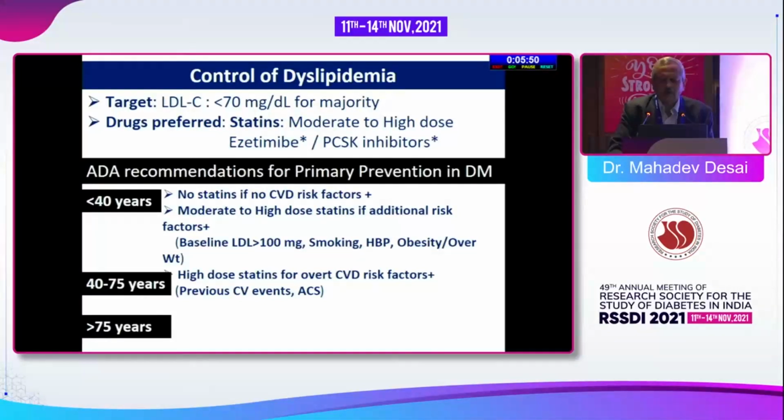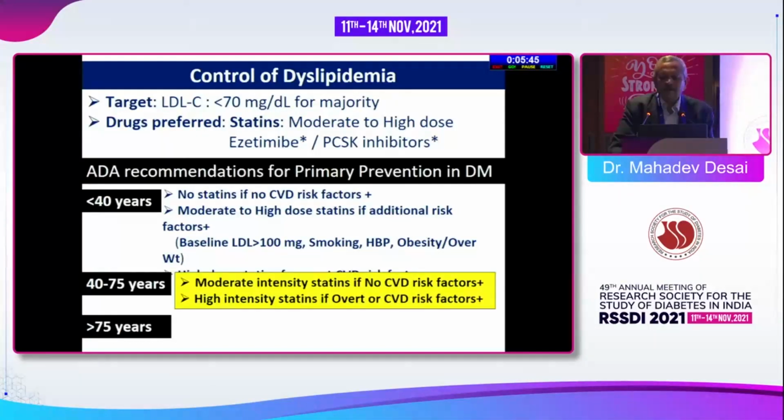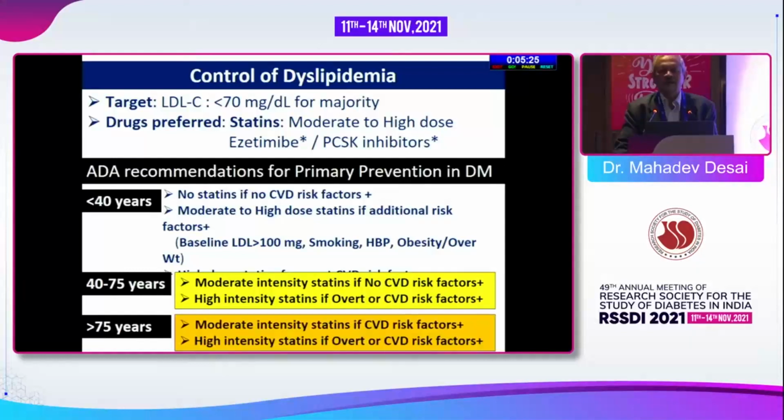And in persons aged 40 to 75 years, statins are required to be given in moderate intensity dosages. But if there are overt CVD risk factors, like the patient already had an episode of acute coronary syndrome or underwent PTCA, angiography or angioplasty, then we must give high intensity, which may not be the case with those more than 75 years, where we go with the lower dose of statins, and moderate doses are required only if there are CVD risk factors. And again, if there are overt CVD risk factors, we have to go for high intensity.